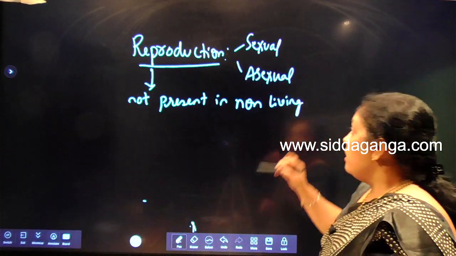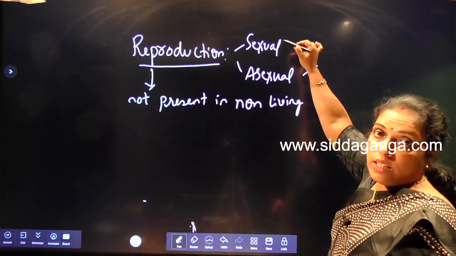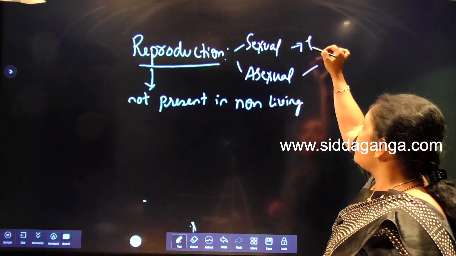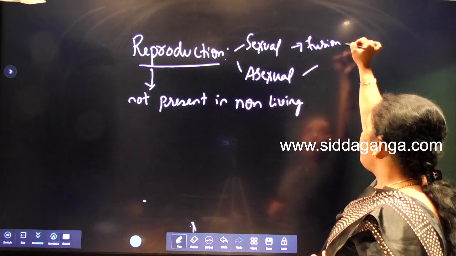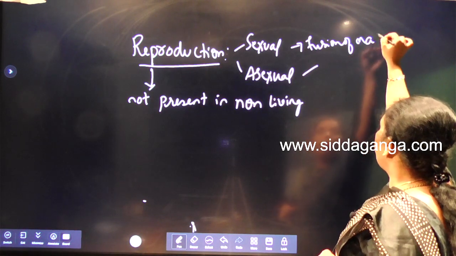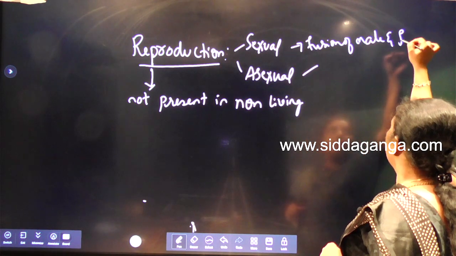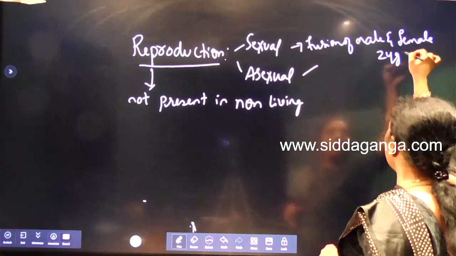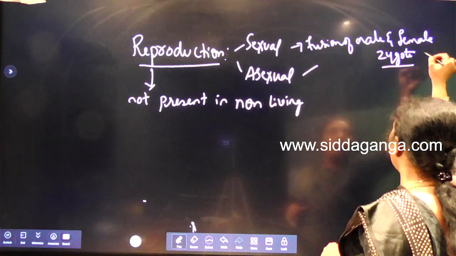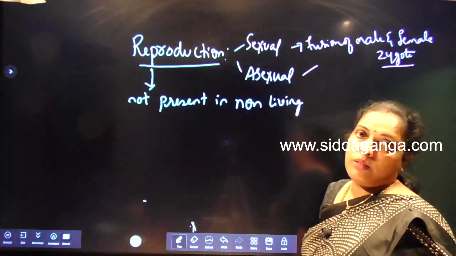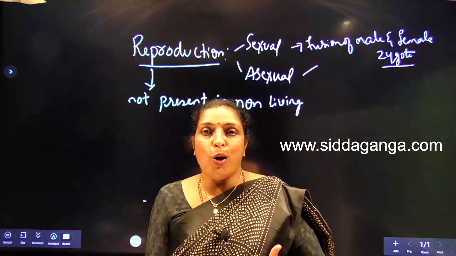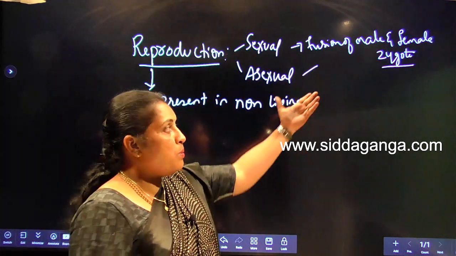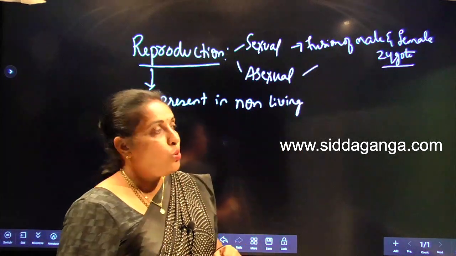See, we know that in sexual reproduction we see the fusion of gametes, the fusion of male gamete and female gamete, to form a zygote. So a single zygote gives rise to a multicellular organism. All multicellular organisms are produced by a single cell called the zygote.